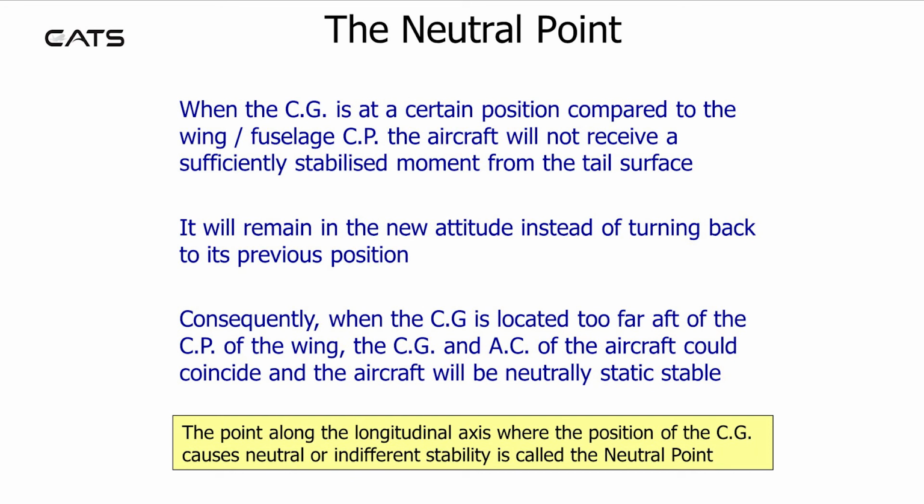The neutral point. When the CG is at a certain position compared to the wing fuselage centre of pressure, the aircraft will not receive a sufficiently stabilised moment from the tail surface. It will remain in the new attitude instead of turning back to its previous position. Consequently, when the CG is located too far aft of the centre of pressure of the wing, the CG and aerodynamic centre of the aircraft could coincide and the aircraft will be neutrally statically stable. The point along the longitudinal axis where the position of the CG causes neutral or indifferent stability is called the neutral point.